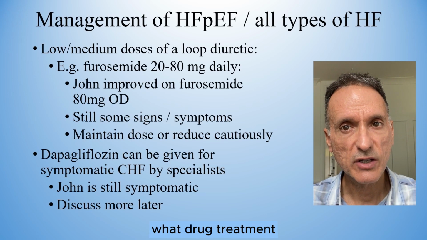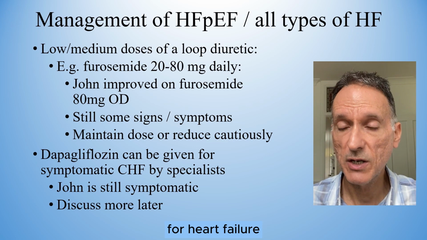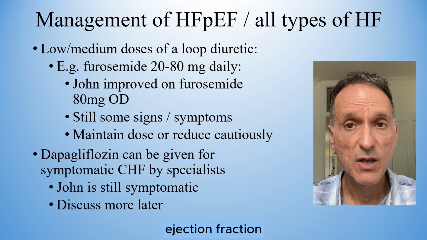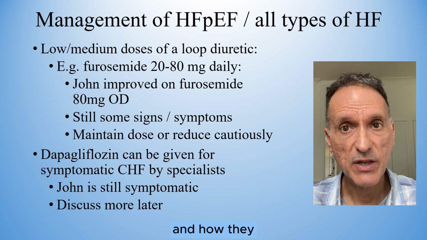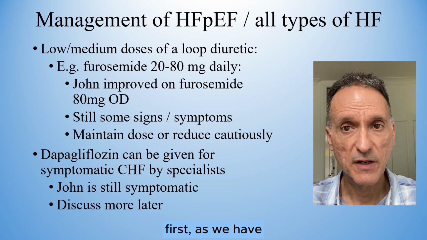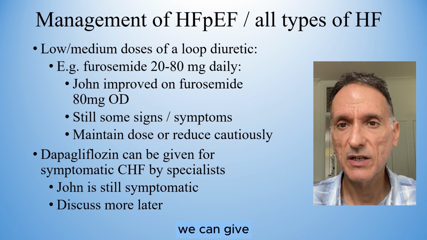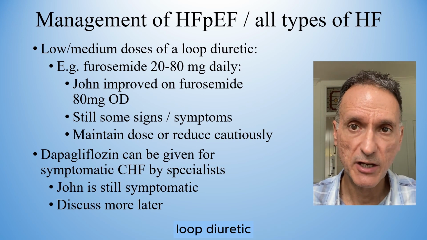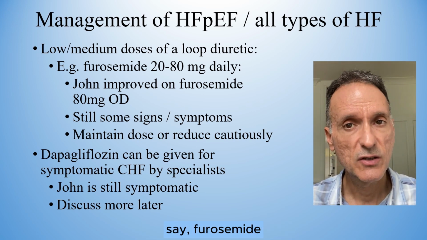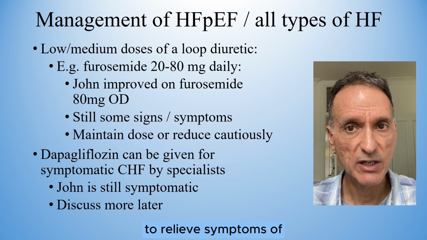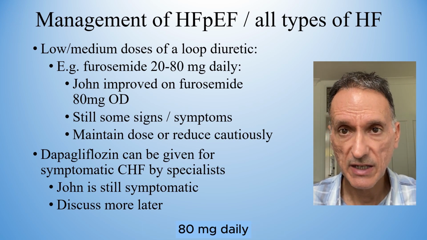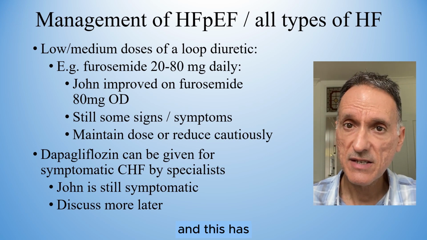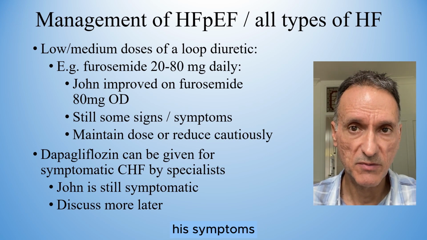So let's see what drug treatment NICE recommends for heart failure with preserved ejection fraction, which is basically the recommendation for all types of heart failure, and how they apply to our patient. First, as we have already said, we can give low to medium doses of a loop diuretic, say furosemide, 20 to 80 milligrams daily to relieve symptoms of fluid overload. Our patient is on furosemide 80 milligrams daily, and this has had a significant improvement in his symptoms.